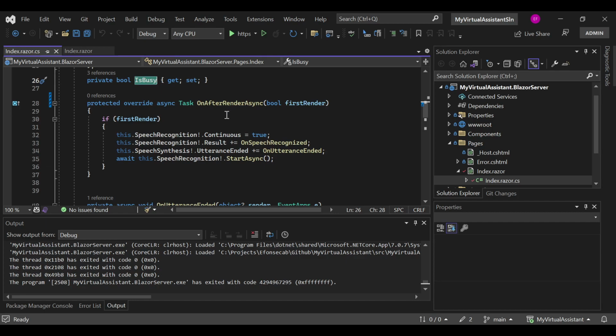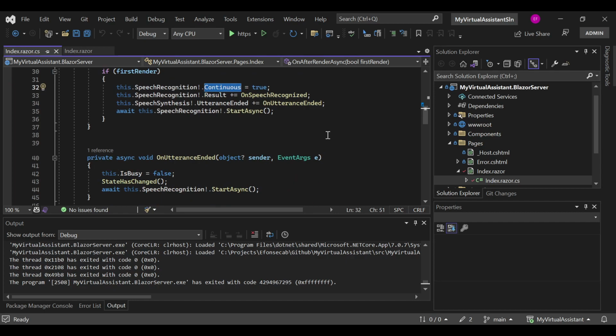So we override the OnAfterRenderAsync, so we know that there has already been a first rendering of the page. We ask if it is the first time it was rendered, and if it was, we initialize our event handlers, and we initialize the speech recognition, and we set this to continuous, right? This is basically so we don't have to press a button to listen or something like that. It will just keep listening unless we stop it.